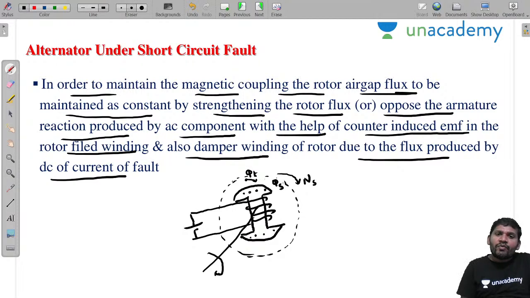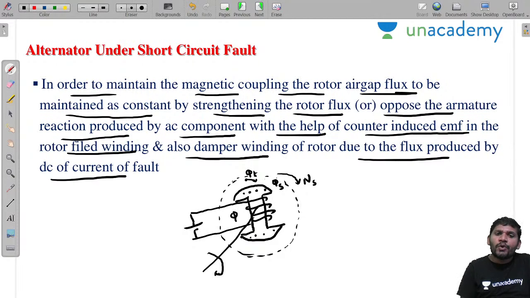If this is the flux, there is an induced EMF. That induced EMF will circulate the current. Because of that circulating current, the flux is produced. That flux always opposes the steady state component flux, according to Lenz's law.